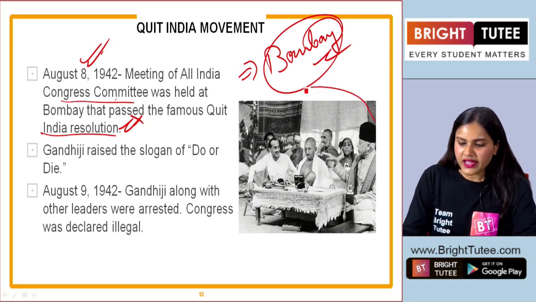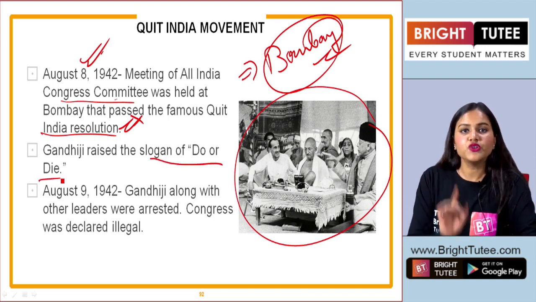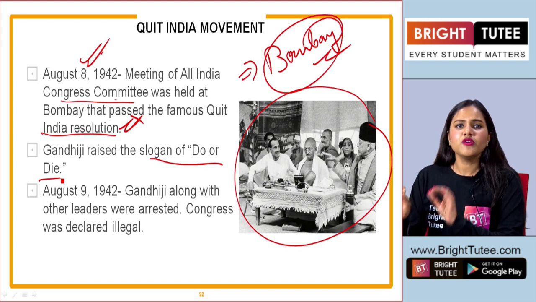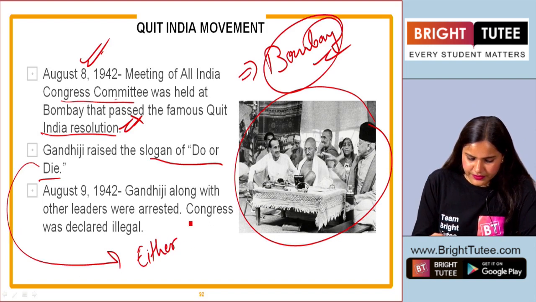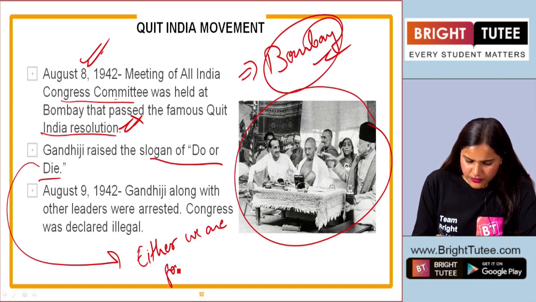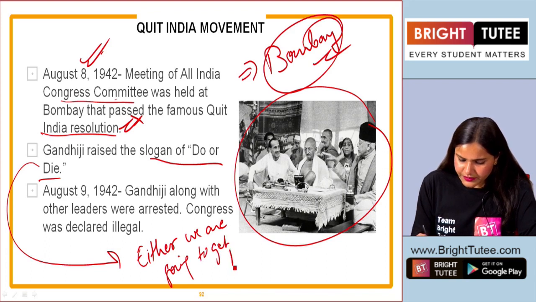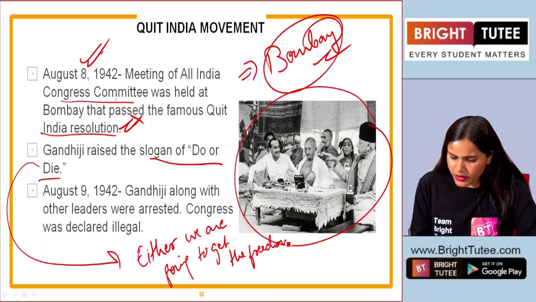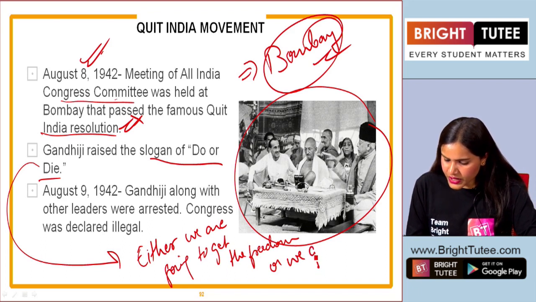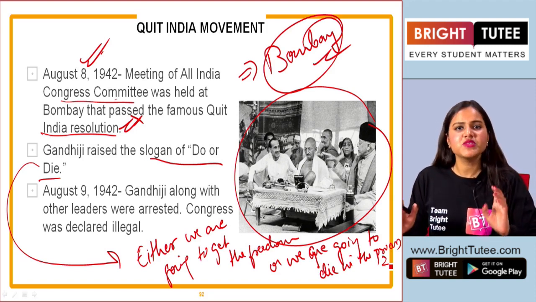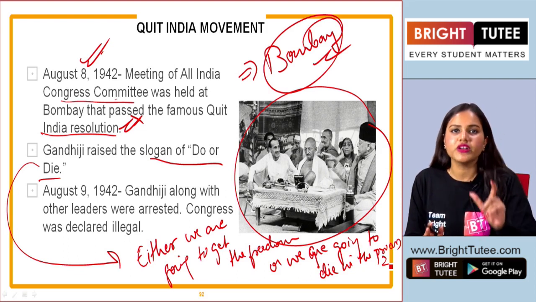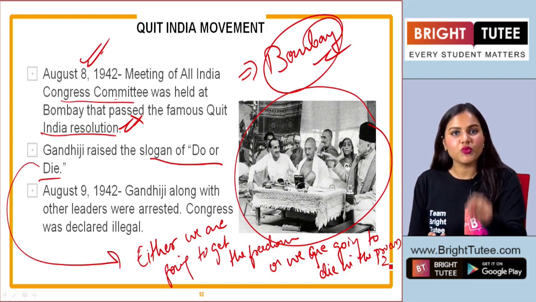Now Gandhiji raised the slogan of do or die. In very clear words, he said that either we are going to get freedom, or we are going to die in the attempt of doing so. Okay, students? This was a big statement, a very famous slogan that we all have heard of, do or die, given by Gandhiji in the Quit India movement.